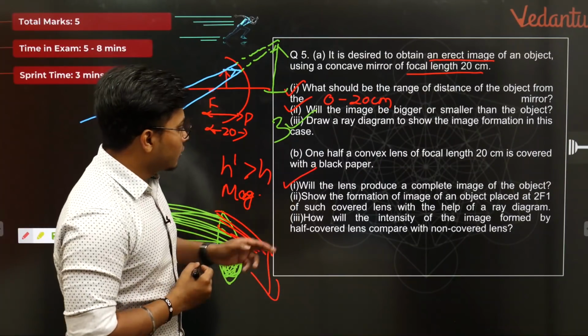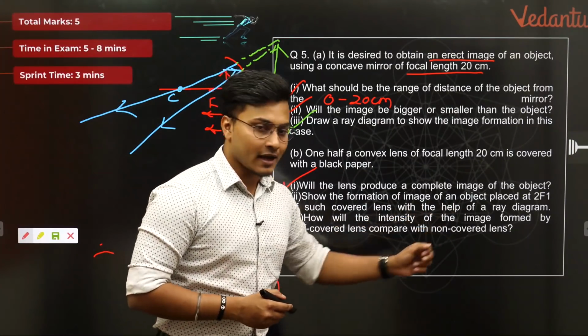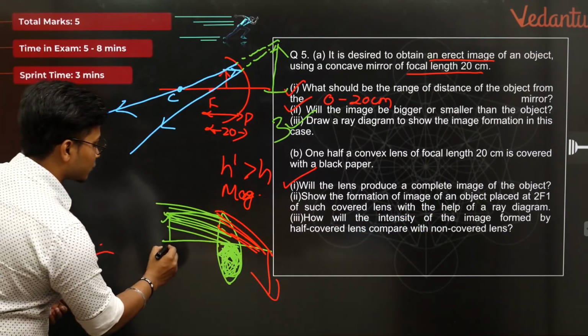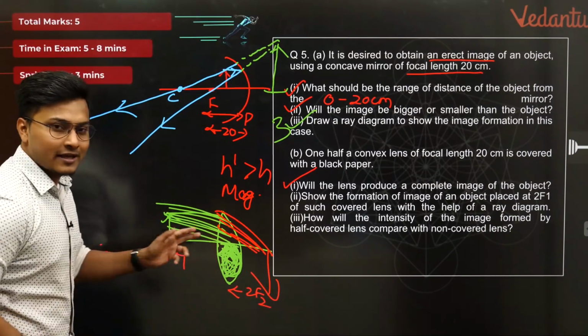Second part, show the formation of an image of an object placed at 2f1 of such a covered lens with the help of a ray diagram. I have already shown you guys. यहाँ पे मान लेते हैं इसको 2f1 है, तो आपका इमेज में यहाँ पे बनेगा 2f2 पे. बात खत्म. करेक्ट? Same size of the object.